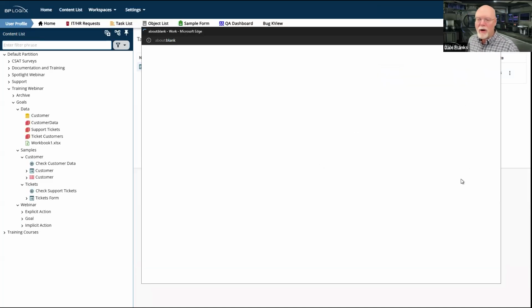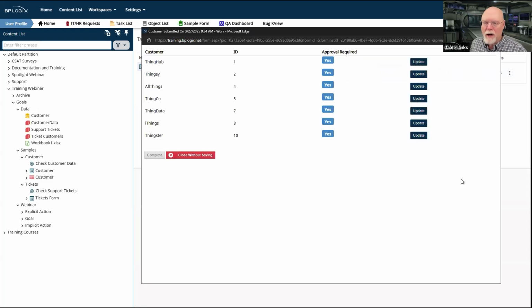And by the way, one of the reasons we were bringing back customer data is so that I could show this customer data in my system. I've got some SQL statements that will go in and alter this customer data. So these customers, approval is required. I'm just going to say, well, let's do 3 of these, and I can update each one of these.